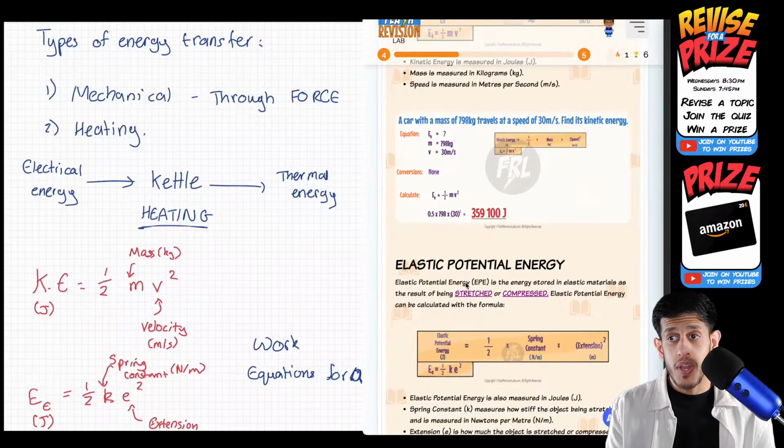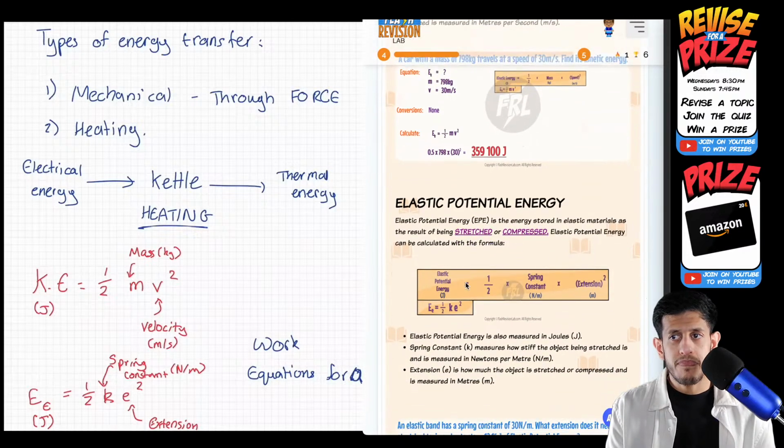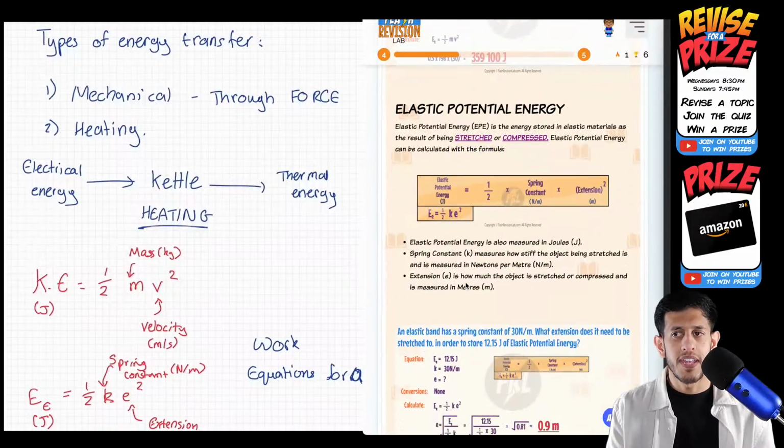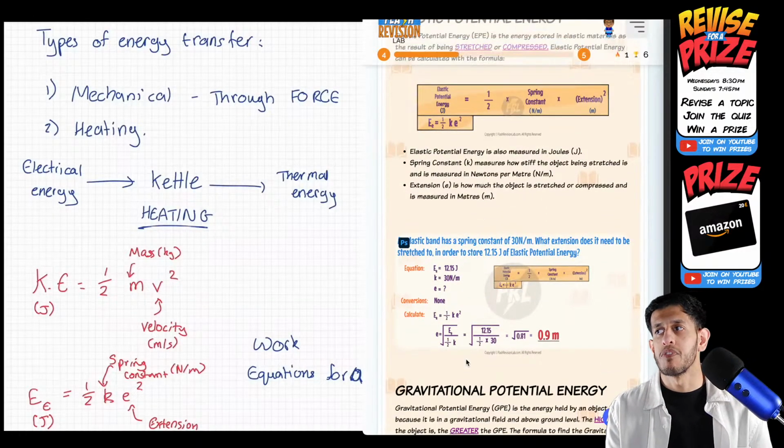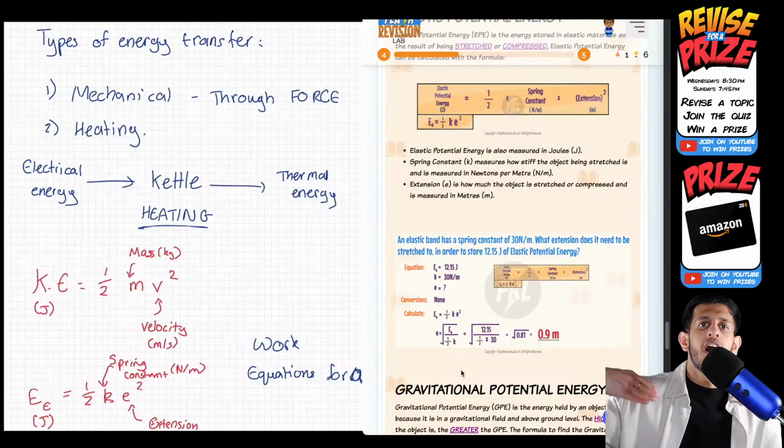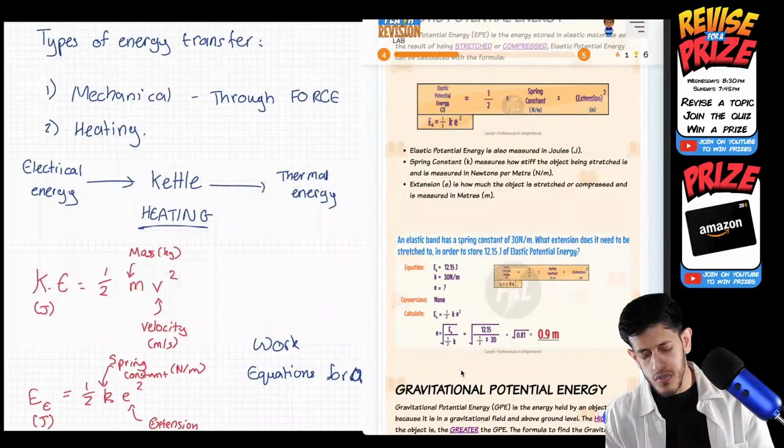Now, that's 2 equations down. The third equation is one that interacts with kinetic and elastic potential sometimes: gravitational potential energy, at the bottom here. The greater the height of an object, the greater the gravitational potential energy it has.